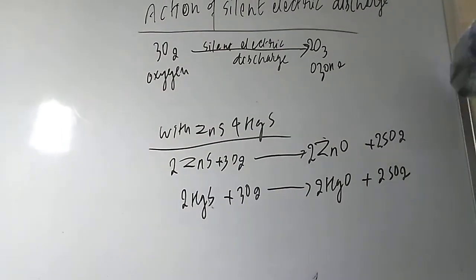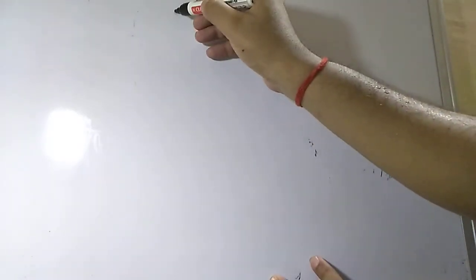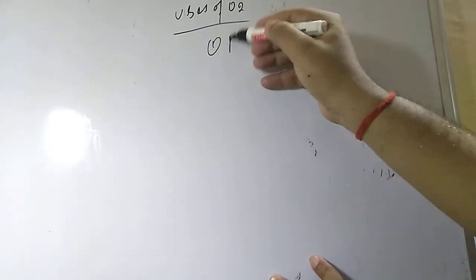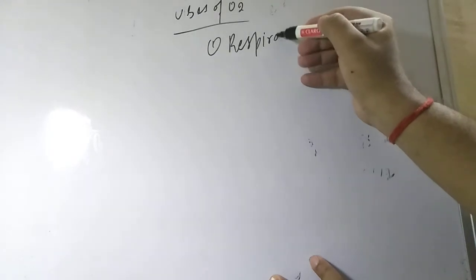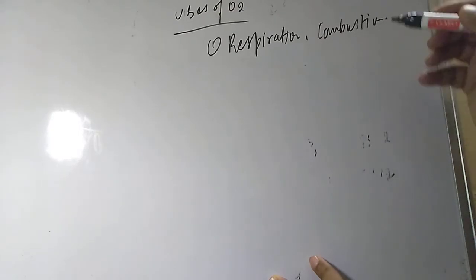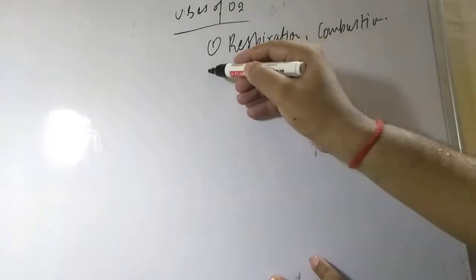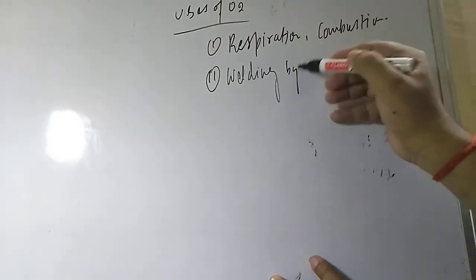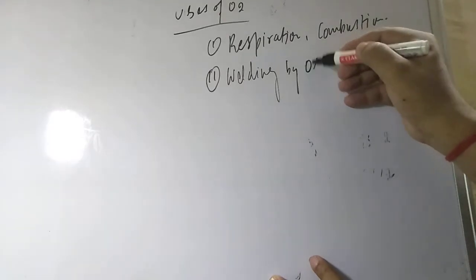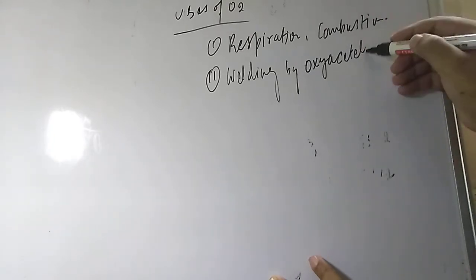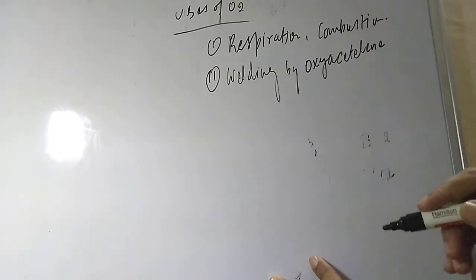Now student, the last point of this dioxygen is uses. So when you are going to study the uses of O2, the first one is respiration. Okay, the important one is respiration. The second one is combustion. Okay, these are the important uses. Now it is also used in welding. Okay, welding process. Welding by what? That is oxyacetylene. So welding by oxyacetylene, it is used.